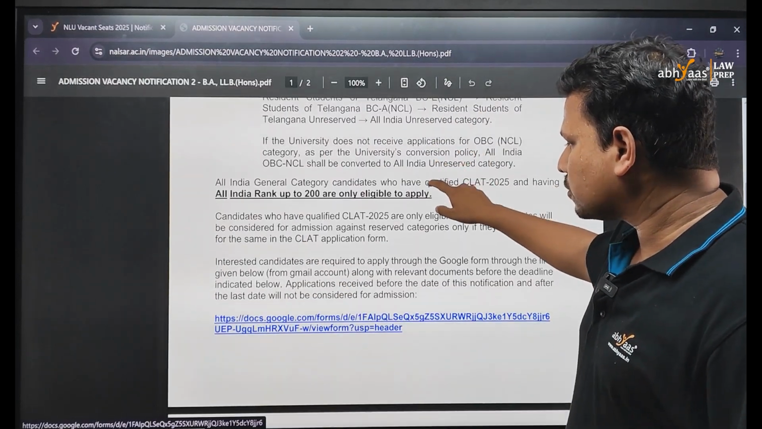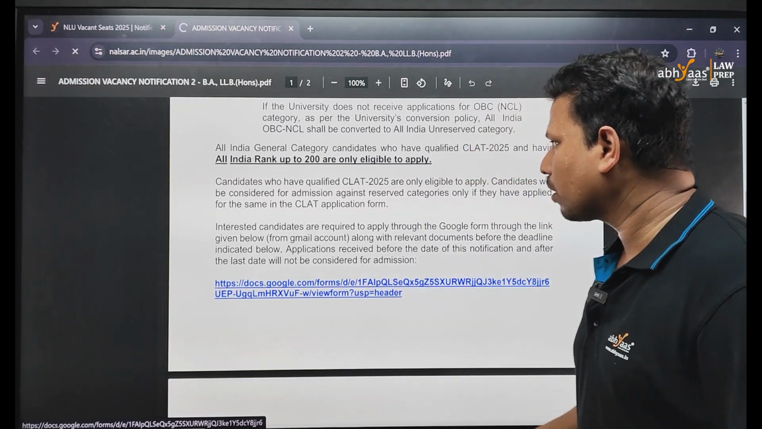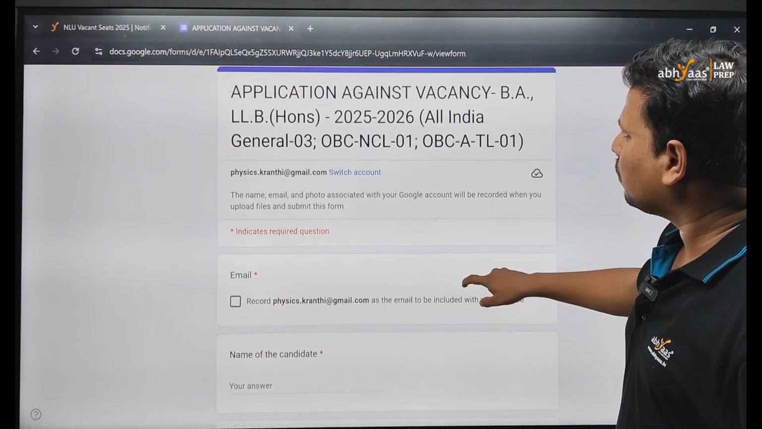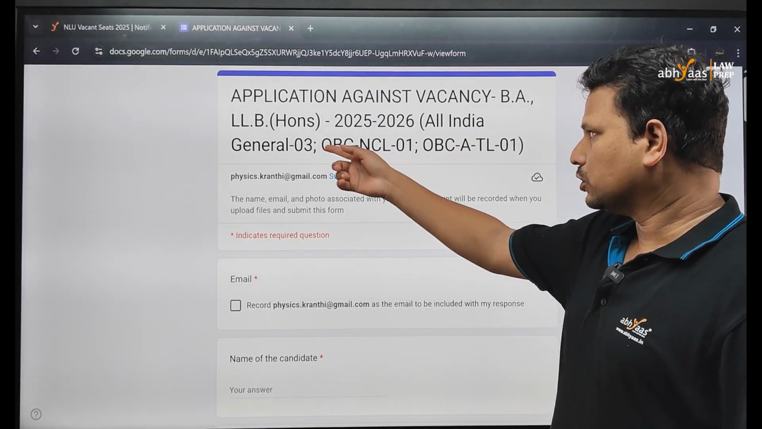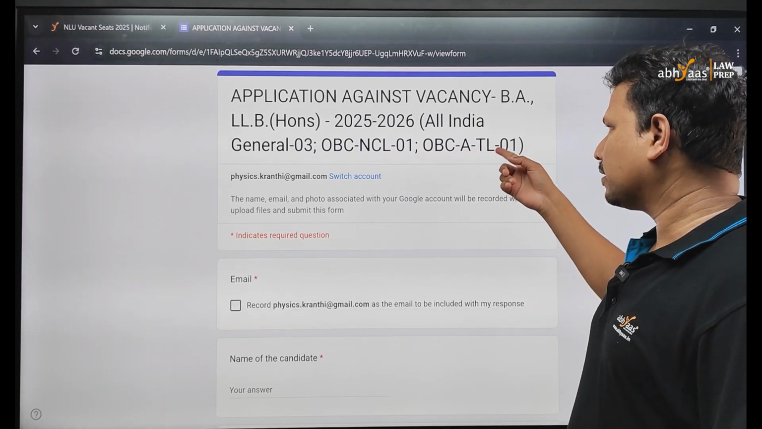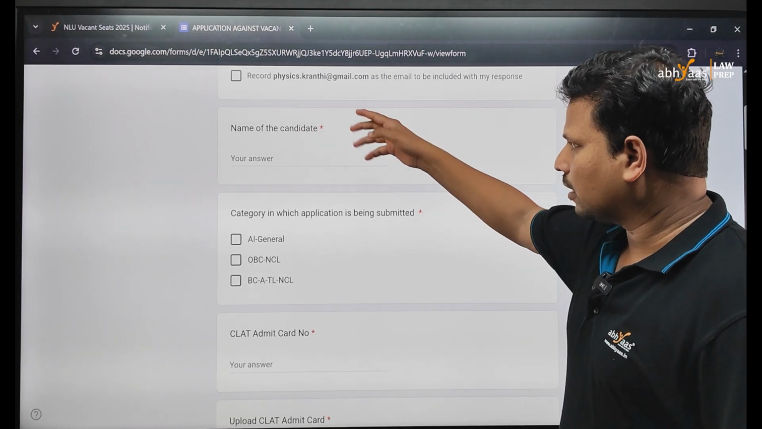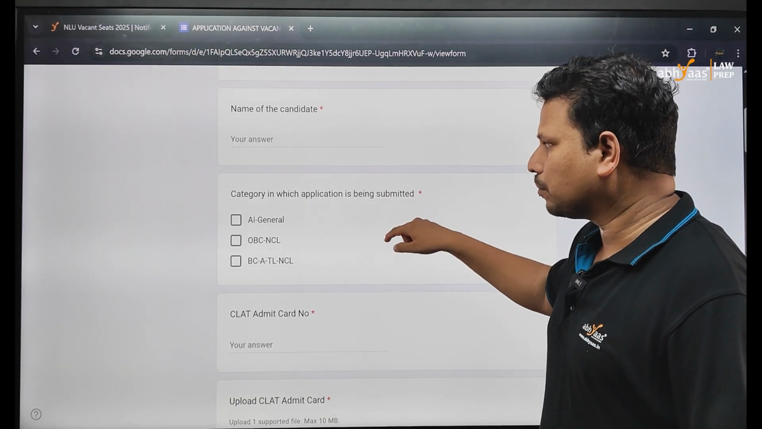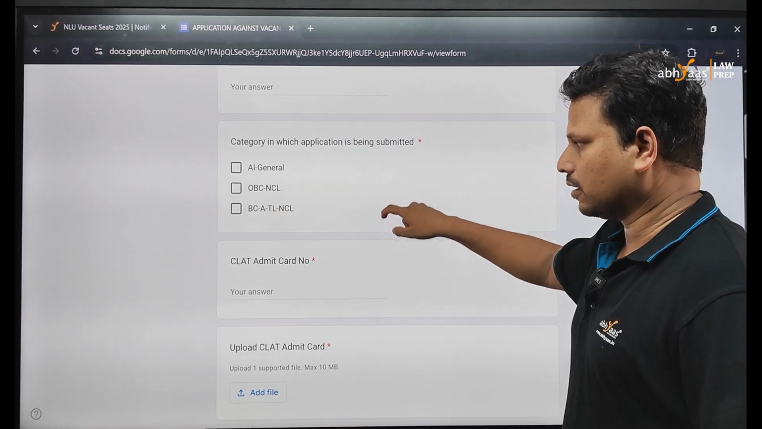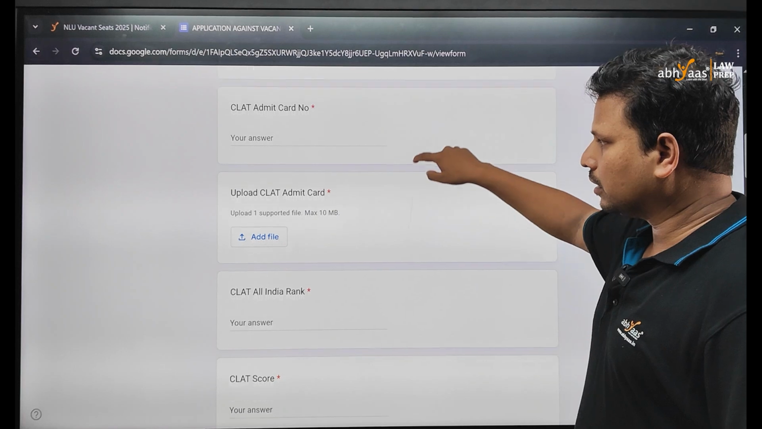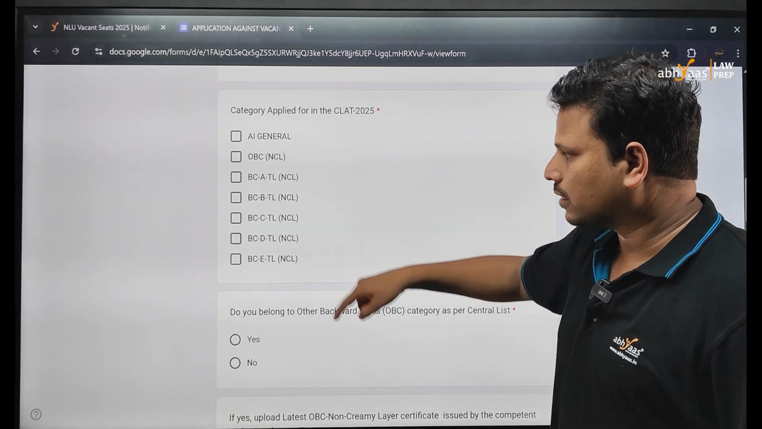Regarding the application process, in the notification itself, the university gives you a Google form. In the given Google form, you can see BA LL.B Honors 2025-26: general 3 seats, OBC NCL 1 and OBC A Telangana 1. Accordingly, you need to apply. It asks for email, address, and name of the candidate as given in the CLAT application. Categories: All India General, OBC NCL, OBC A Telangana NCL non-creamy layer. Admit card number, all the details you need to fill accordingly. Category applied for, all these are allowed.